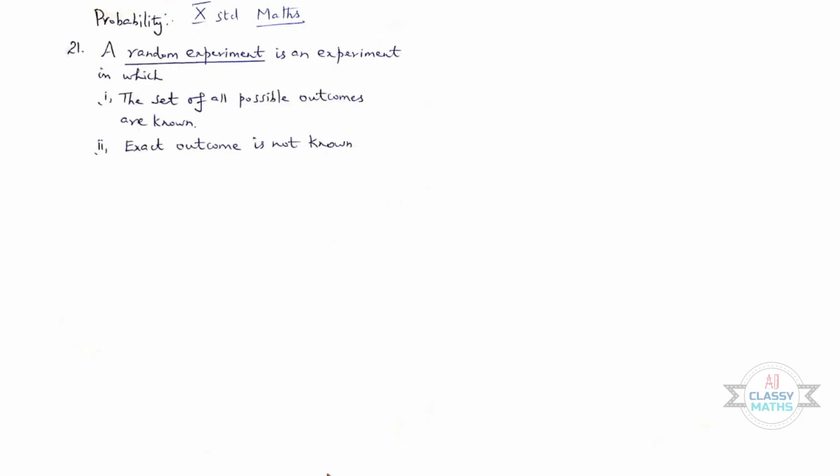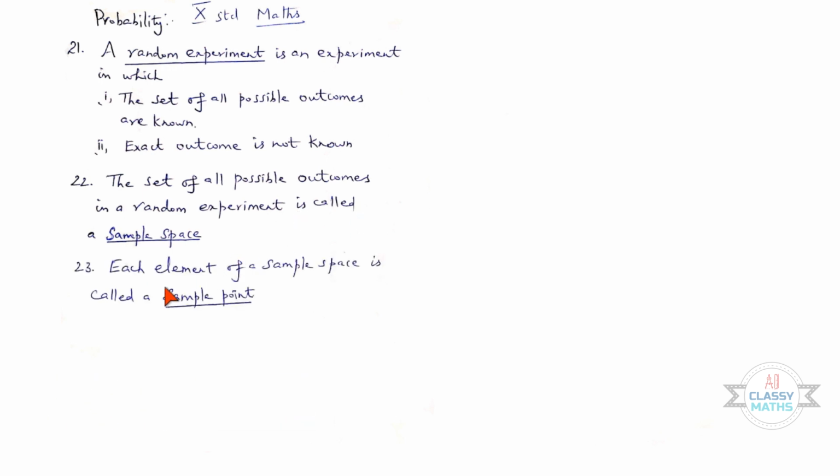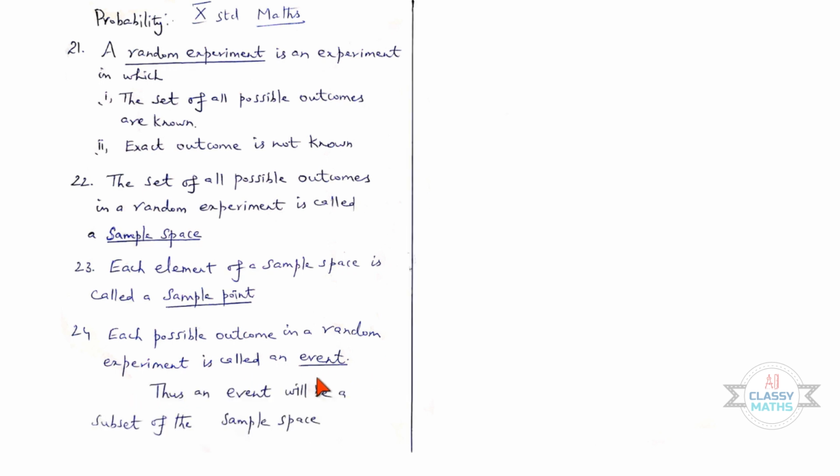First one, a random experiment is an experiment in which the set of all possible outcomes are known. Exact outcome is not known. 22nd, the set of all possible outcomes in a random experiment is called a sample space. 23. Each element of a sample space is called a sample point. 24th. Each possible outcome in a random experiment is called an event. Thus, an event will be a subset of the sample space.